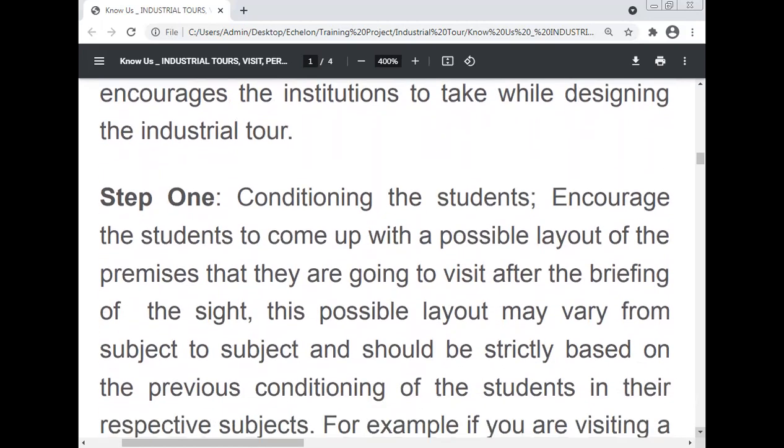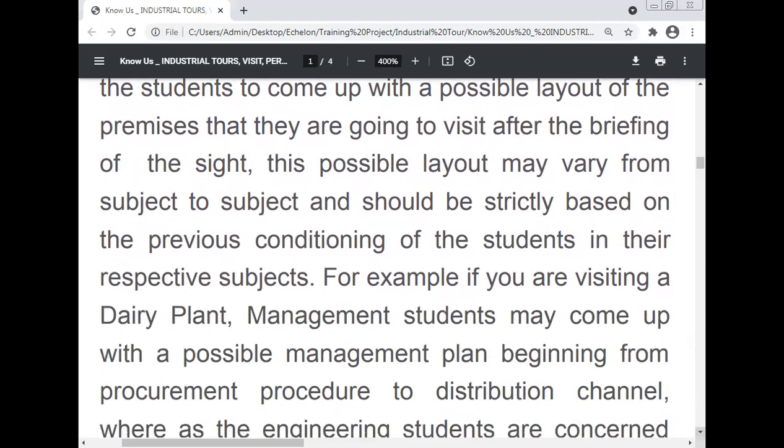Step 1, conditioning the students. Encourage the students to come up with a possible layout of the premises that they are going to visit after the briefing of the site. The possible layout may vary from subject to subject and should be strictly based on the previous conditioning of the students in their respective subjects.